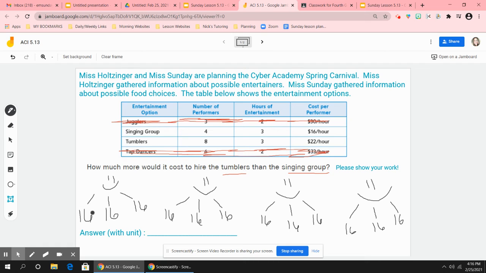So the next thing we would do then is add up 16 plus 16 plus 16, which equals 48. And that tells me that each person earned $48 total for performing.